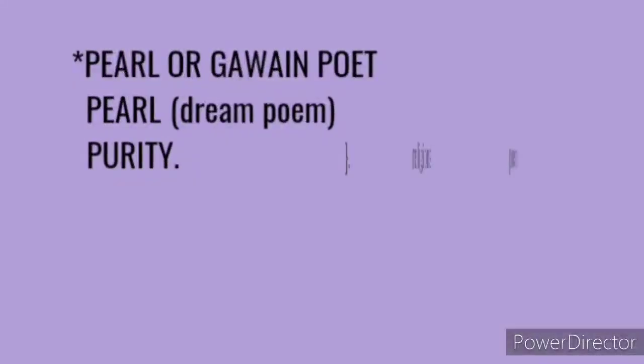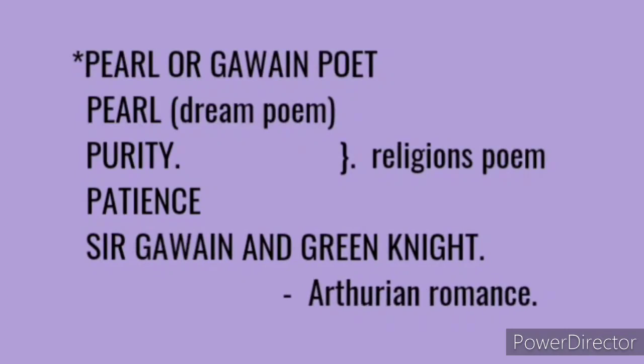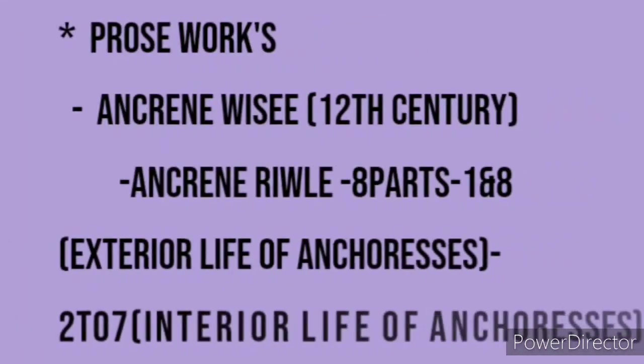There are four other popular poems by an anonymous author who is called the Pearl poet or Gawain poet, because among these four poems, the finest work came to be known as the poet's. The poems are Pearl, Purity, Patience, and Sir Gawain and the Green Knight. Among these four poems, three are religious in nature and another one is written in Arthurian romance. Now let's see some prose works too.